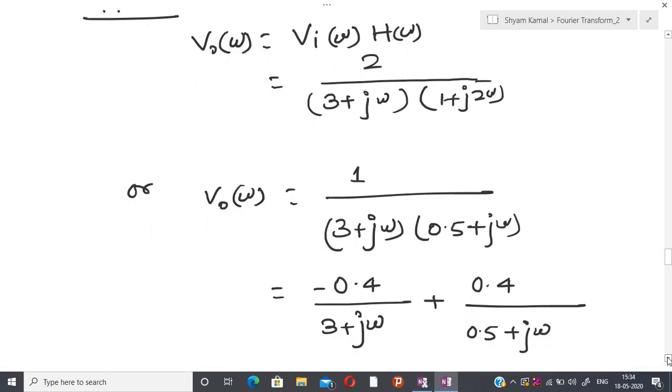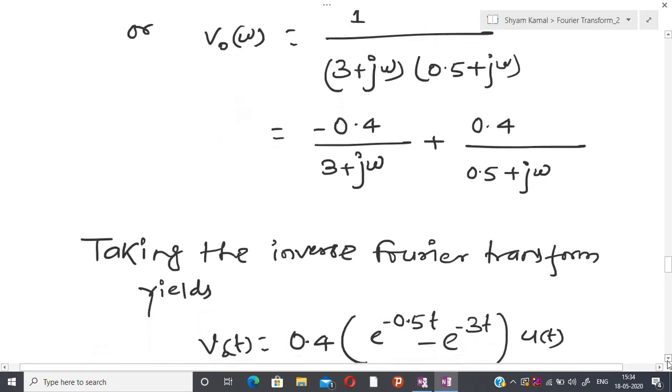In order to do the inverse Fourier transform, first I am going to do the partial fraction. So the partial fraction of this can be written like this plus this.